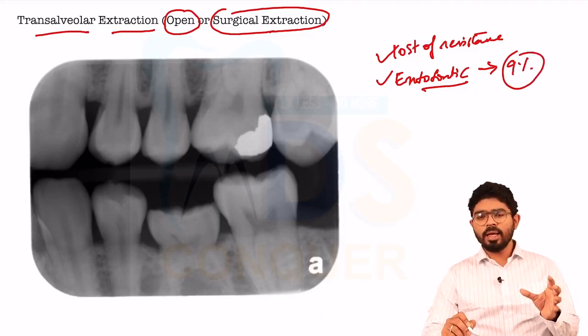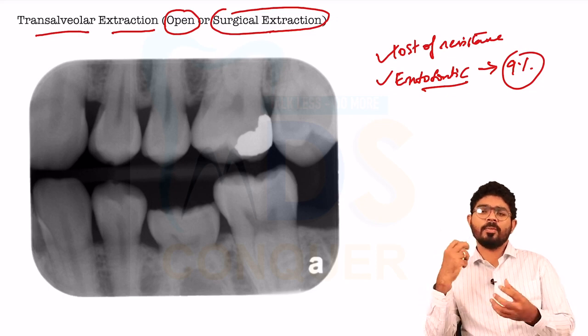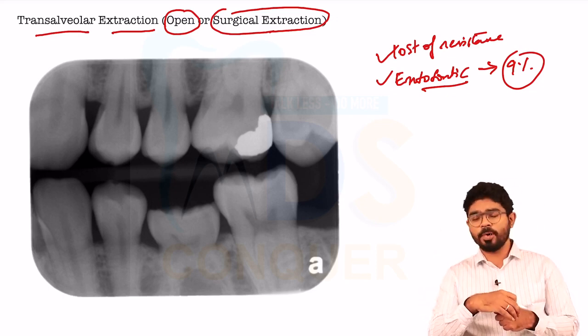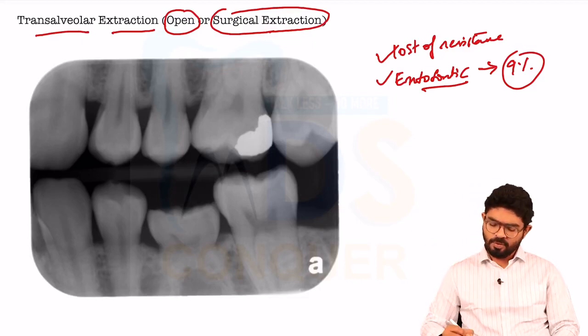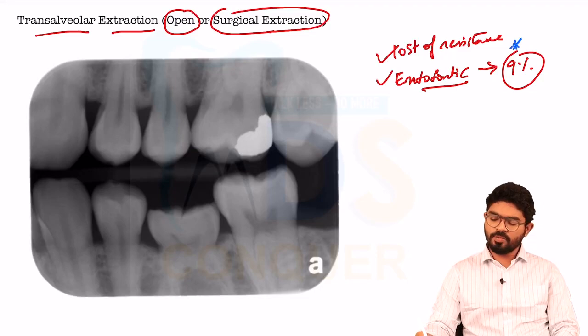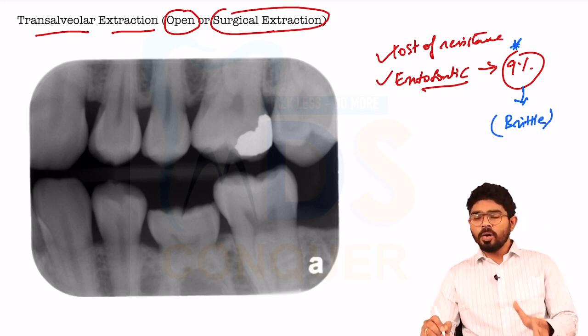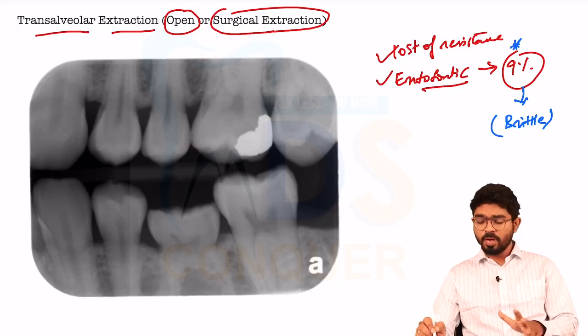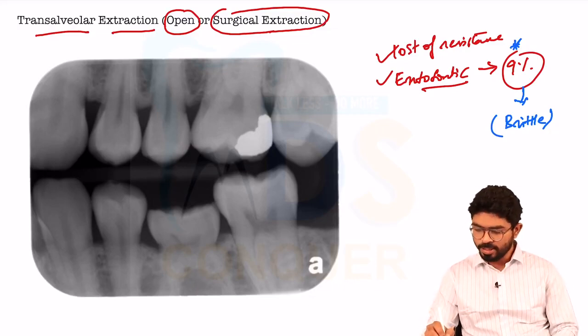Regularly, teeth have moisture in them. Whenever the pulp is removed during the endodontic procedure, the moisture will be lost. That 9% moisture loss is again a very important question from an endo point of view. Whenever the moisture is lost, the tooth becomes brittle and more prone to fracture. So whenever you're extracting an endodontically treated tooth, you should be very careful because the tooth is very brittle, and it's better to go for an open extraction.